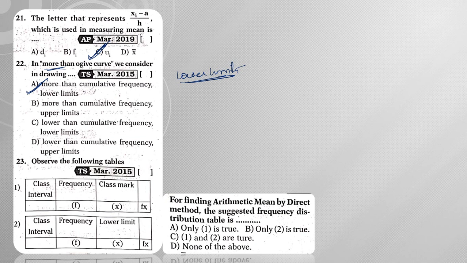Okay, next, observe the following tables. Class interval, frequency, class mark, fi xi. Next, class interval, frequency, lower limit, fx. To find the arithmetic mean by direct method, the suggested frequency distribution table is. If you observe, to find the mean, what we are going to consider is class mark. To find the mean of given data, class mark plays a vital role because it acts as the representative. Hence the table containing class mark is correct. Hence only one is true.